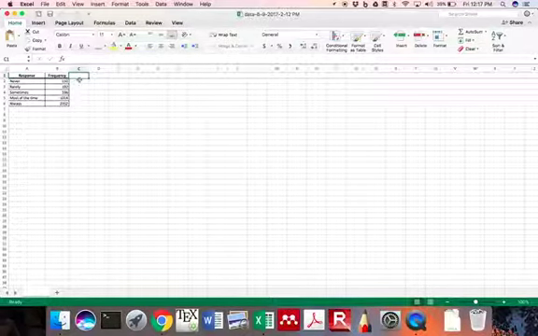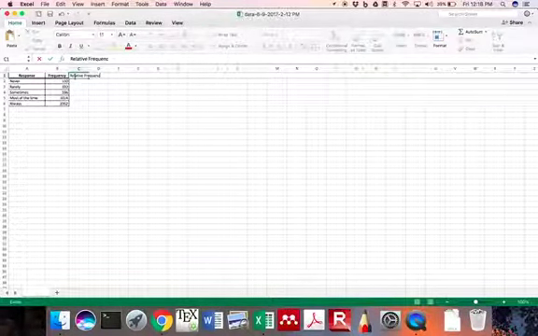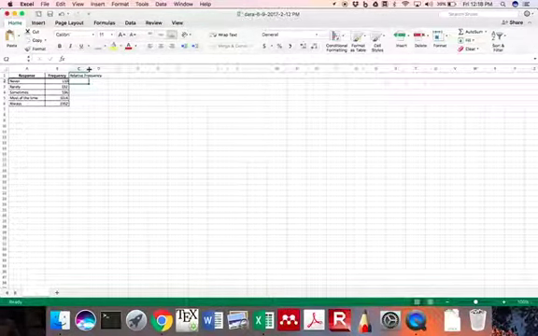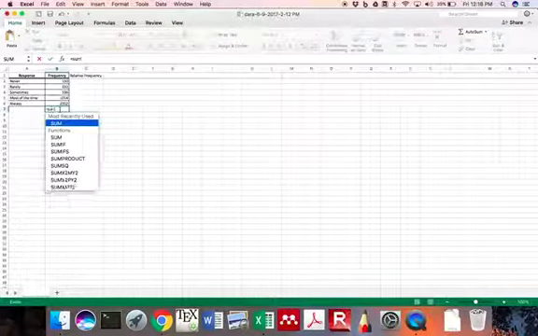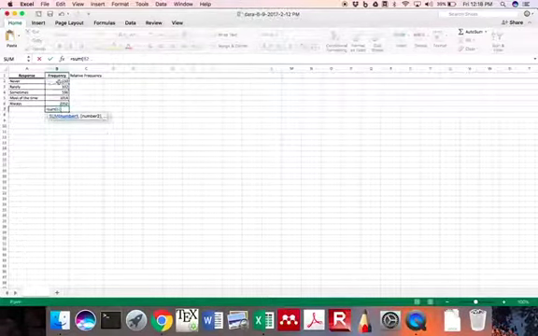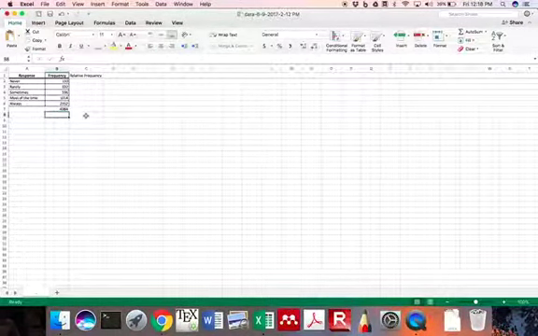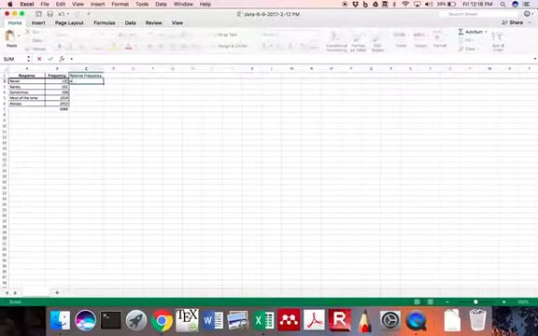So here's our data set. And to figure out the relative frequency, I'm going to double click here. You see that double arrow? That'll expand this cell to fit the width of the widest entry. So the relative frequency, I need the total. So I'm going to type equals sum, open paren, and select the cells I want the sum of. Enter, 4,384. The relative frequency is now the frequency of never response divided by the total.